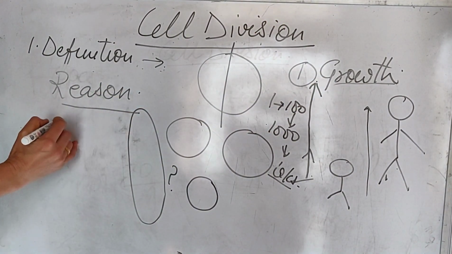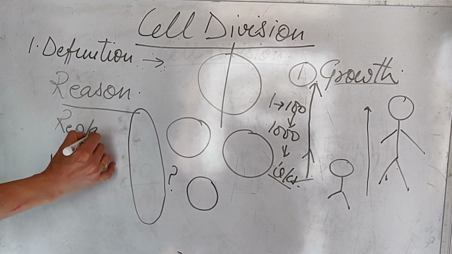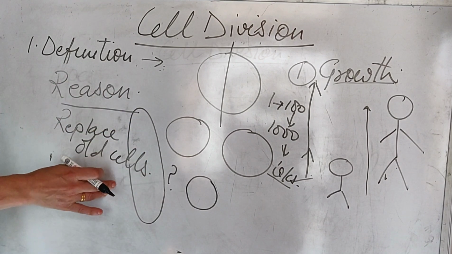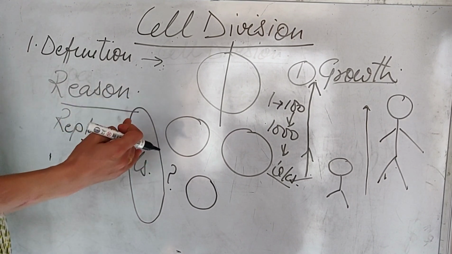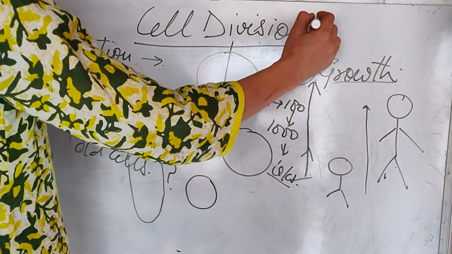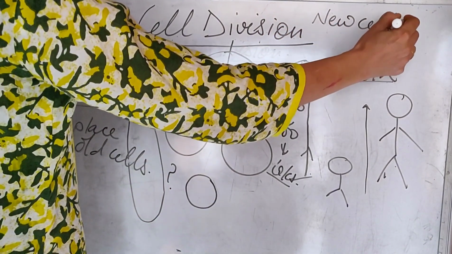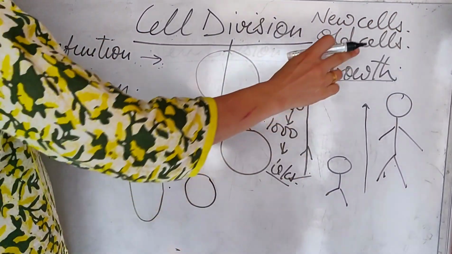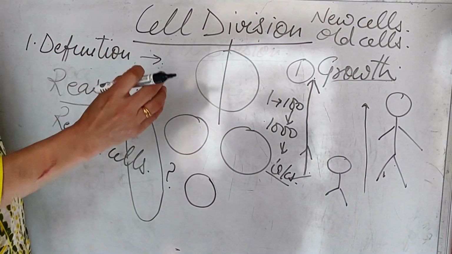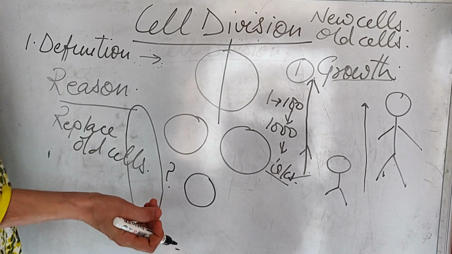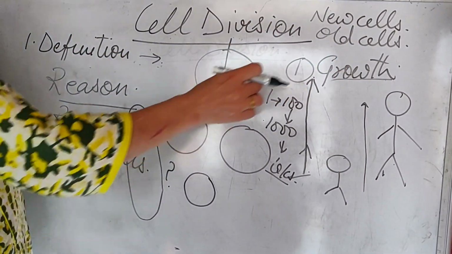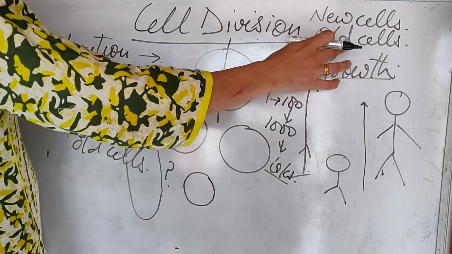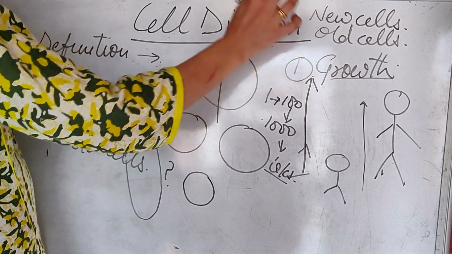Second is to replace old cells. As we know, during our process of growth, new cells are being made and old cells die, because every cell has a life. For a few days, a few months, or a few years, every cell has a life. So after spending its life, it dies. When a cell dies, it must be replaced by a new one.